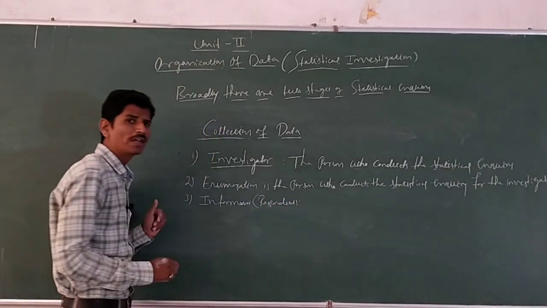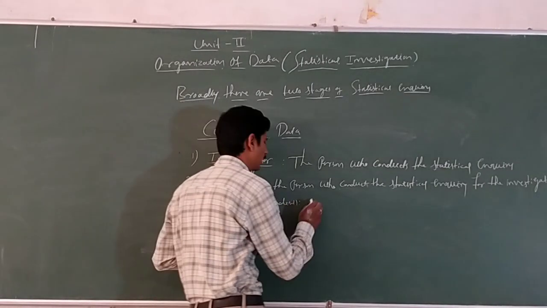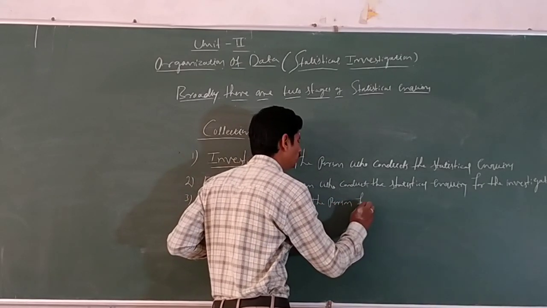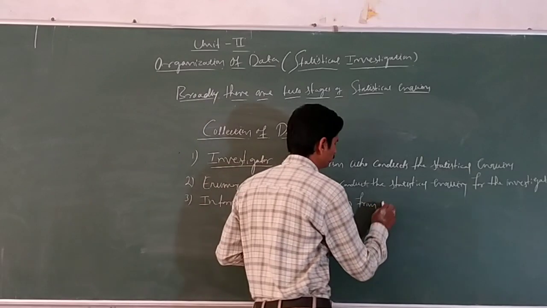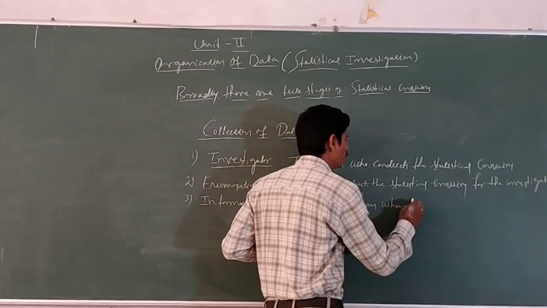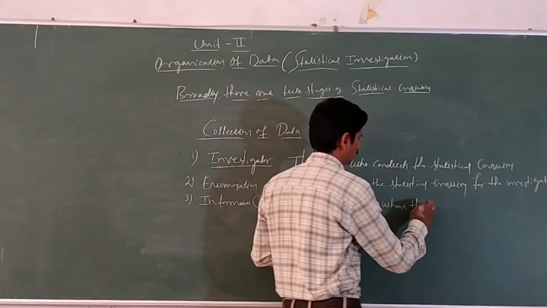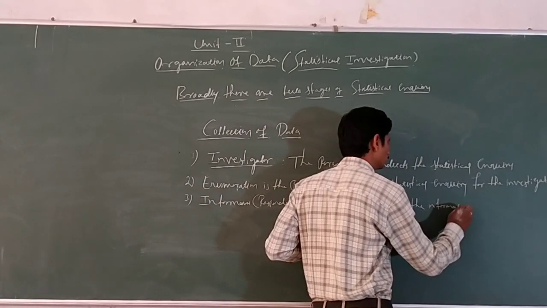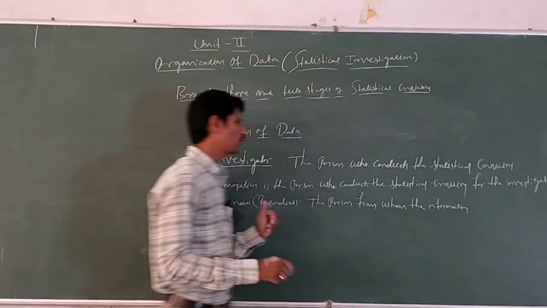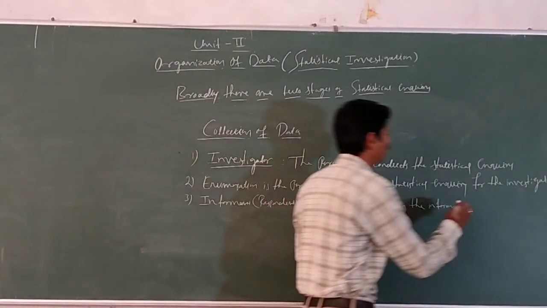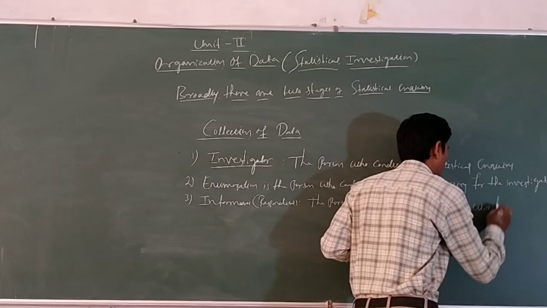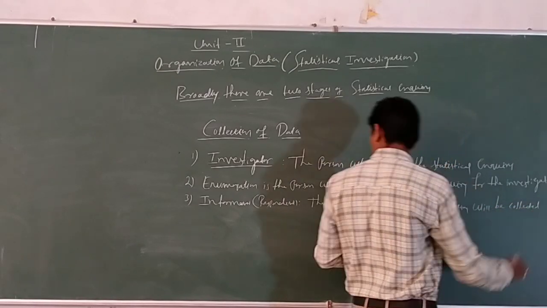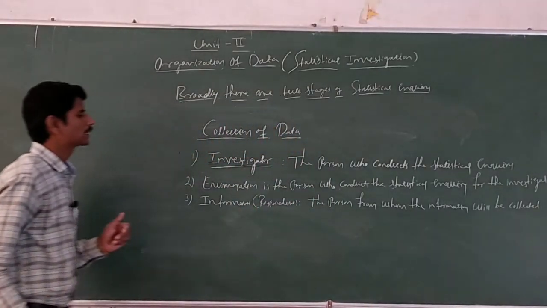The person from whom the information will be collected is called informants or respondents.